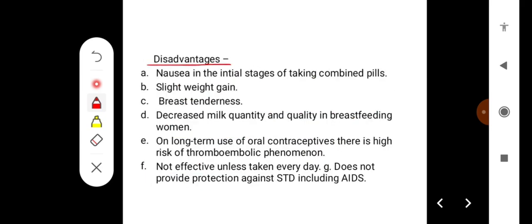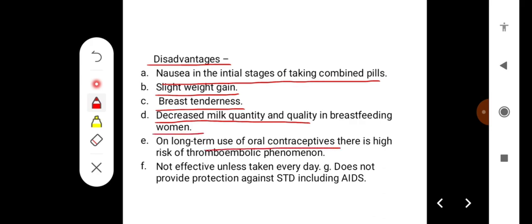Some disadvantages of oral contraceptive pills are nausea in the initial stages of taking the combined pills. There can be slight weight gain. There can be breast tenderness. There can be decreased milk quantity and quality in breastfeeding women. On long-term use of oral contraceptives, there is a high risk of thromboembolic phenomena.